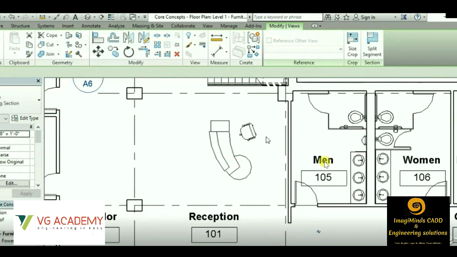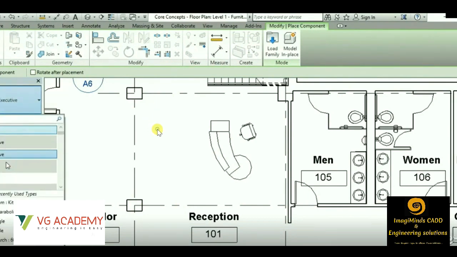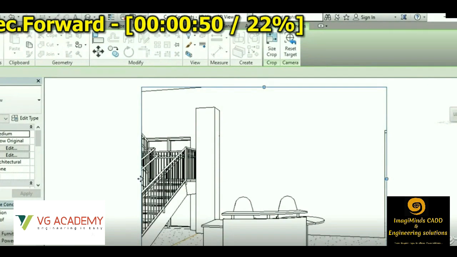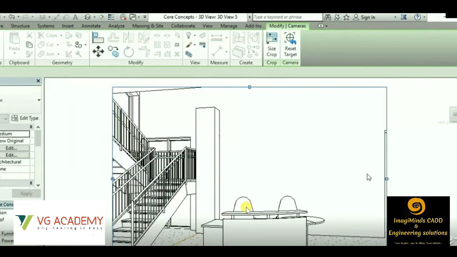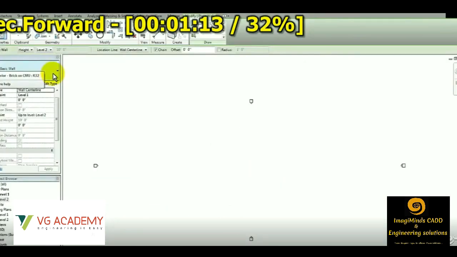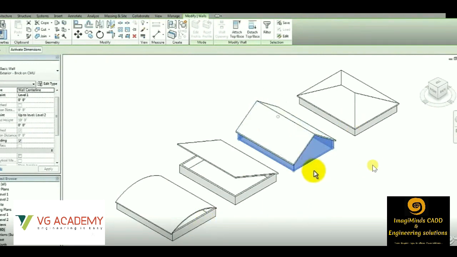So guys, in this video you can see the furniture layout, the 2D furniture layout. Once the camera is set, I'll be setting a camera over here, then we'll be able to see the furniture in 3D format. So the camera is set. This is the furniture in 3D format. Then we can create different types of realistic views. So that process is going on. I'll show you a few customized roof shapes. So these are a few customized roof shapes.